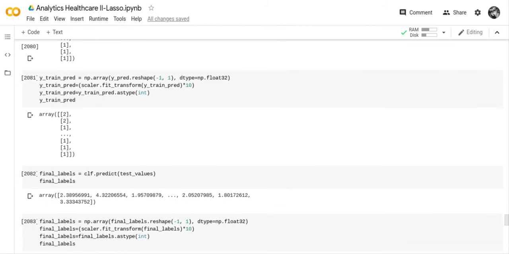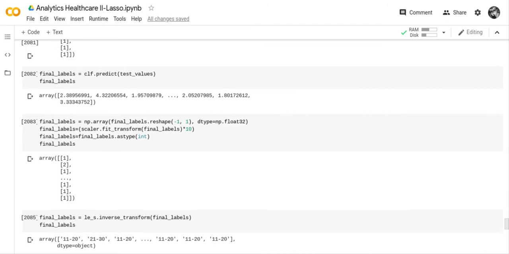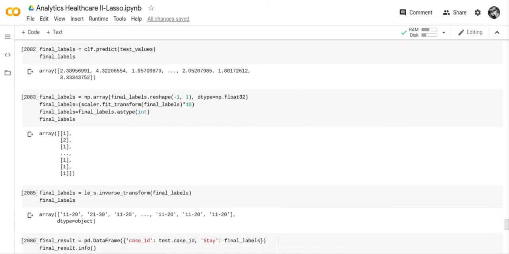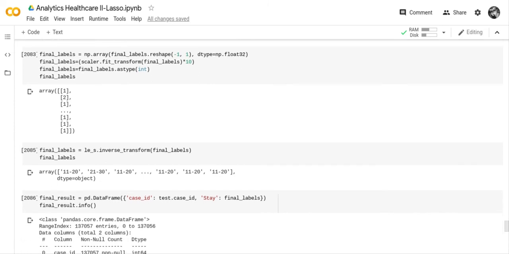So we did the same thing with Y train pred. And we did the same thing with final labels. Final labels equals CLF predict test values, and you get an array. We had to reshape it, and then put it on the scaler and multiply it by 10 and make it an integer, and this is your output.